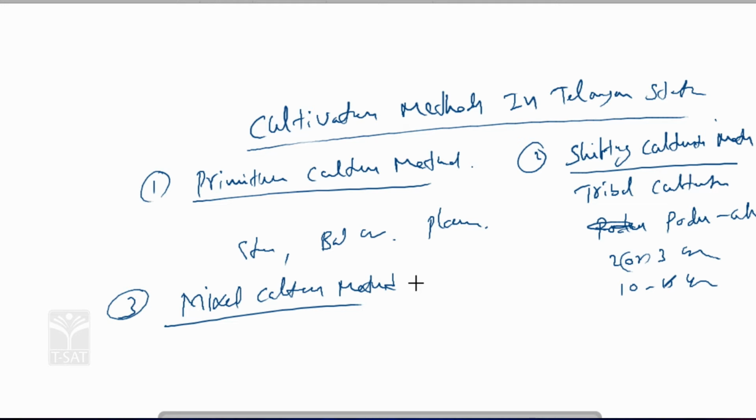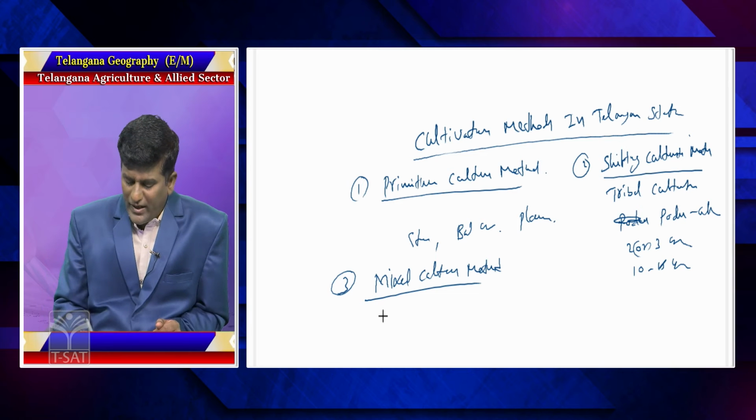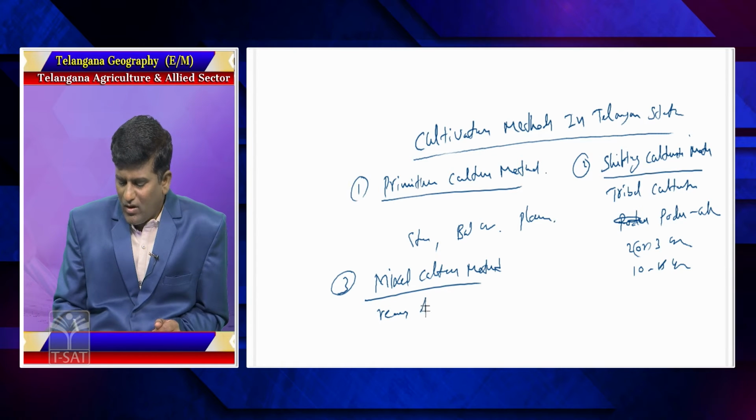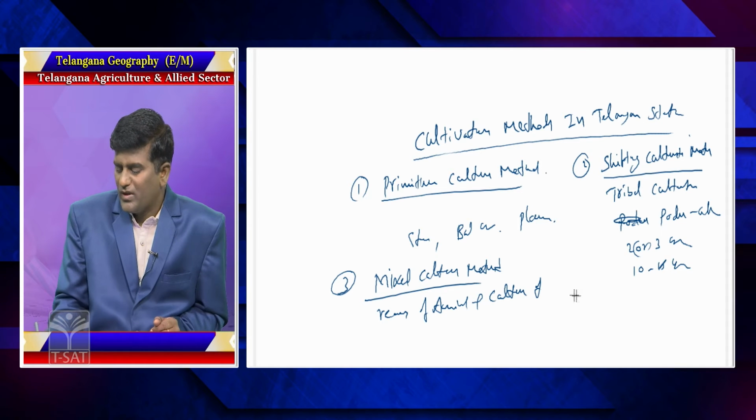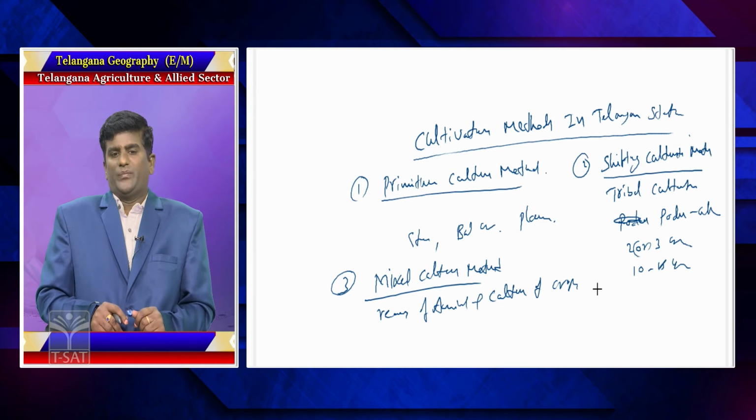Mixed cultivation means rearing of animals and cultivation of crops in the same field is called mixed cultivation.